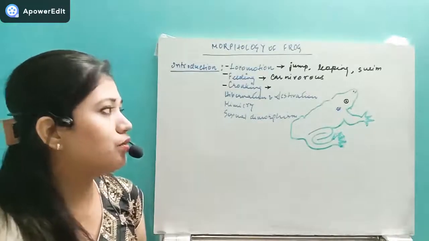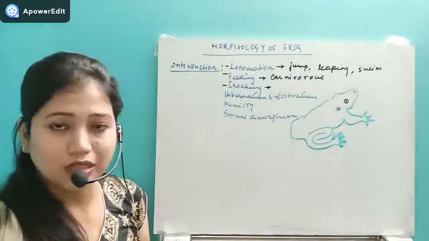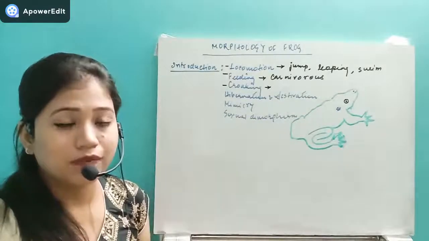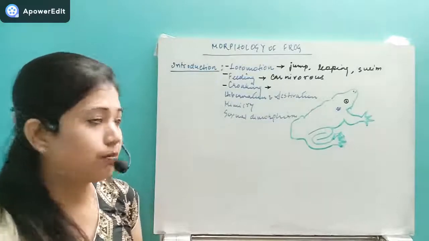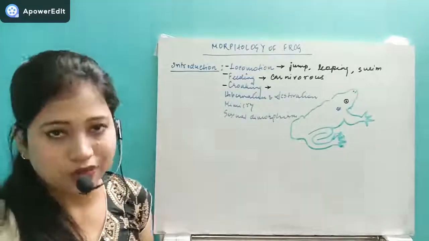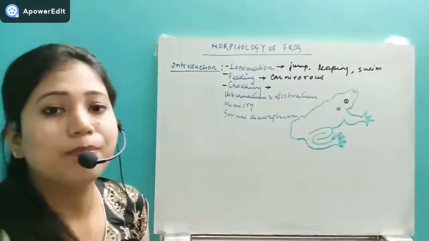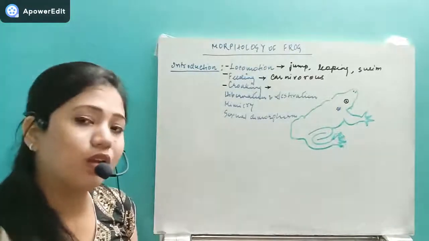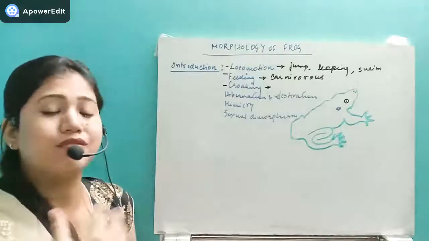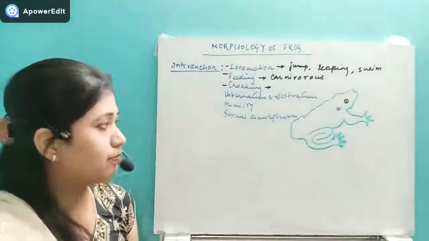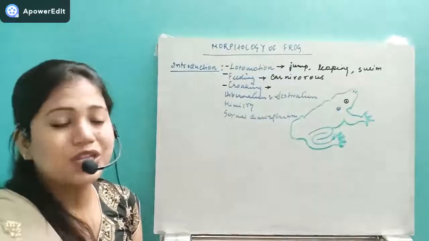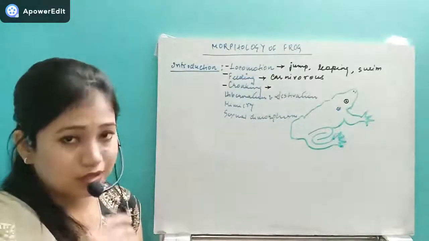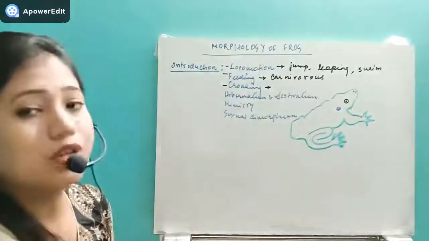Now why do they produce the sound? During the breeding season to call the female, because the frog has external fertilization. Whenever the male goes to the water to release the male gametes, they call the female so that she can trap the male gametes. So as an ethological or sexual behavior they produce the sound. That is called croaking.